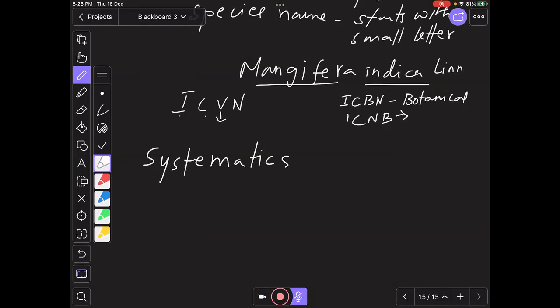Now, who has given the answer as autotrophy? Can you give me the explanation? What do you mean by autotrophy? Sir, which prepares their own food. Then you told me that even animals can prepare. Yes, sir. Which animals prepare their own food? Mammals, sir. How do you say animals prepare their own food? Sir, they are indirectly dependent on plants only. That is indirectly. We are not directly preparing our food.